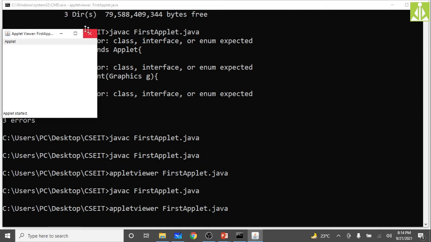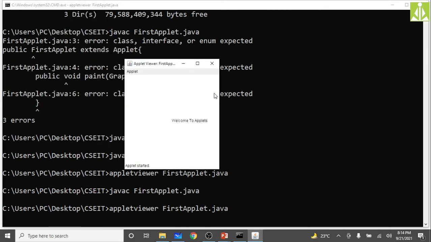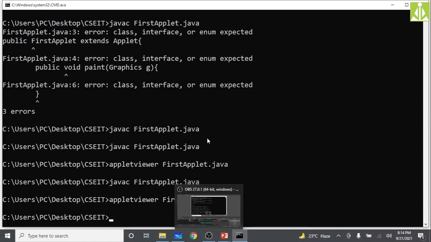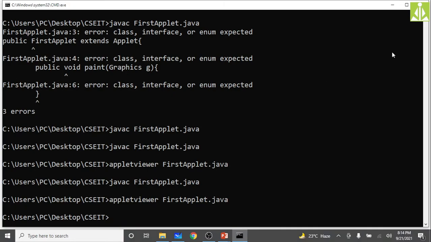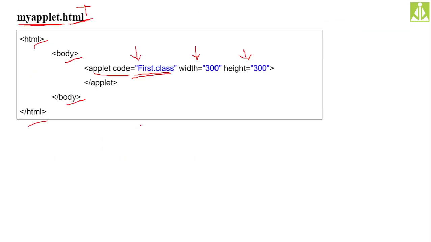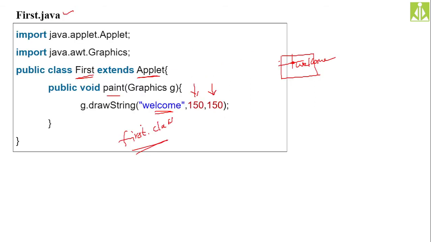Okay, so the browser approach is not working for some reason, because as I said, it needs the plugin software, and when it is connected with the server, it will automatically indicate that you need the plugin software in order to run the applet. For some reason that software is not configured properly.